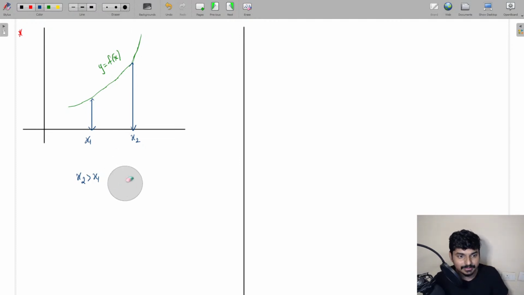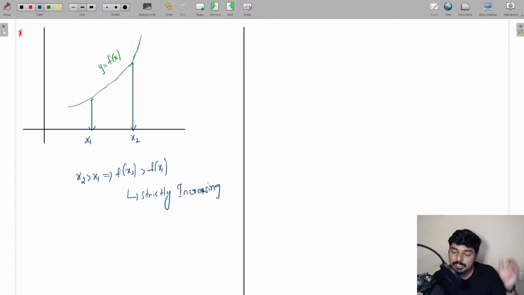So can we say that when x2 is greater than x1, definitely the value of f of x2 is going to be greater than f of x1? What do we call this type of functions, everyone? Well, this type of functions are simply known as strictly increasing functions. That is, with the increase in the values of x, if the y value keeps on increasing, that type of functions are basically called strictly increasing functions. Okay.